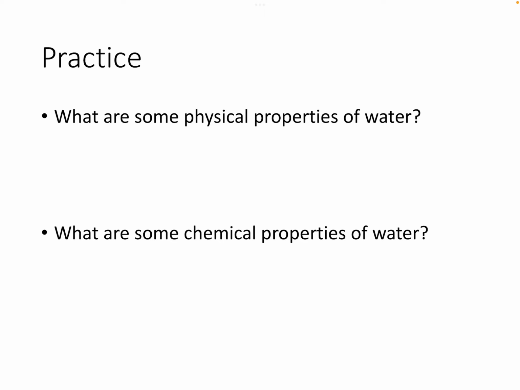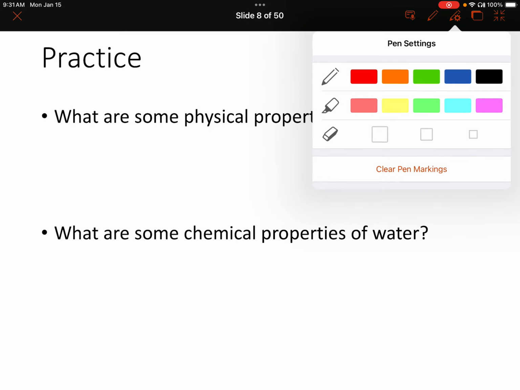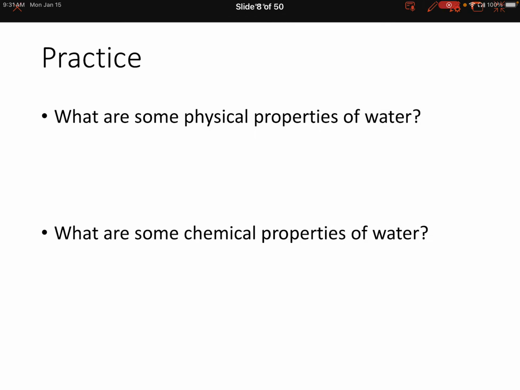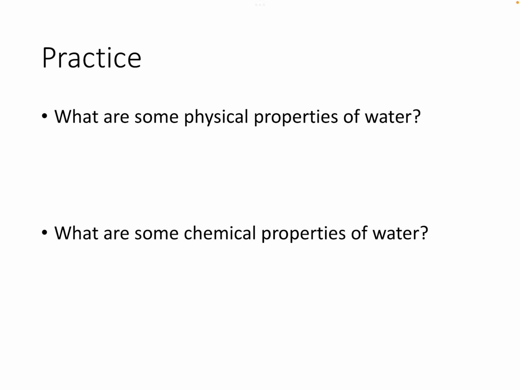All right, so let's think up some physical properties of water. So typically, water is clear, right? It should be colorless, hopefully. What else? Let's see. Water boils at a very specific temperature.